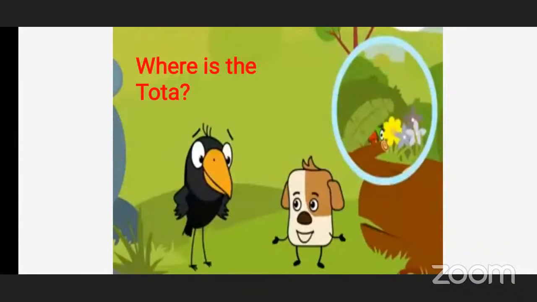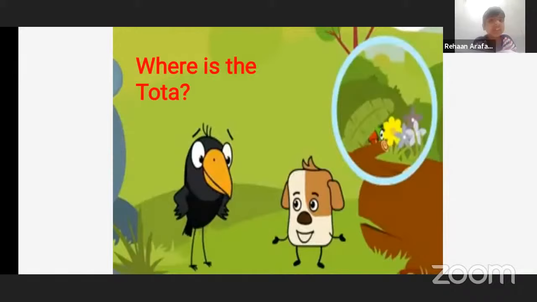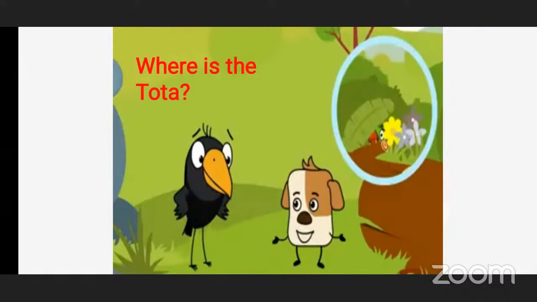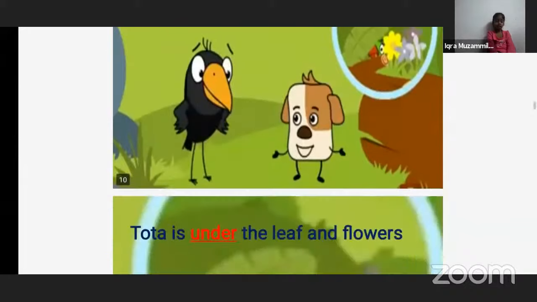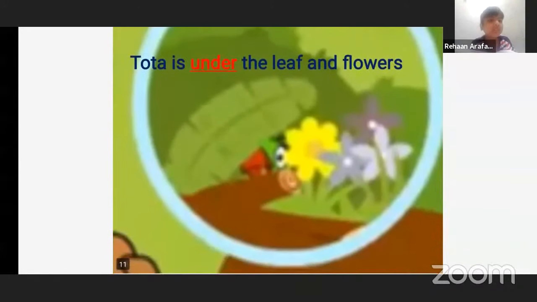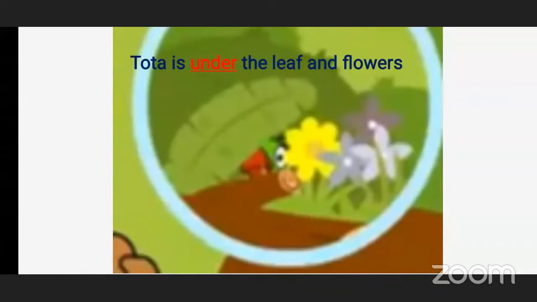So they were talking to each other. Where is the Tota? Can you see the Tota somewhere? Yes, teacher. So where is the Tota? Behind the flower. Is he there behind the flower? No, teacher. Actually, Tota is under the leaf and flowers. Means down. Tota is down below the leaves and flowers.